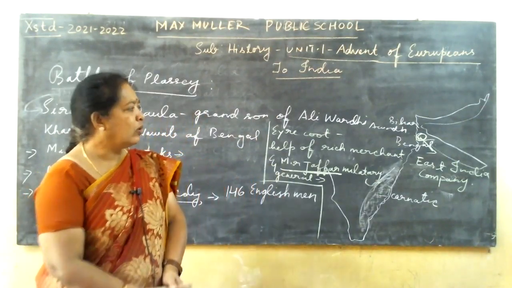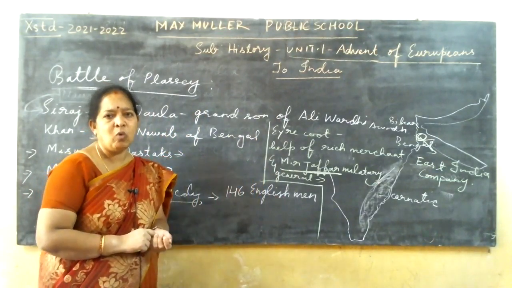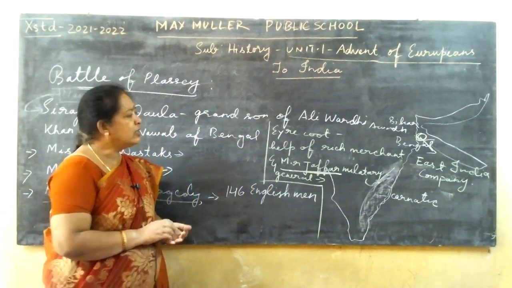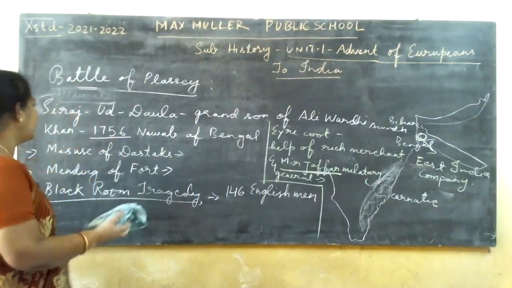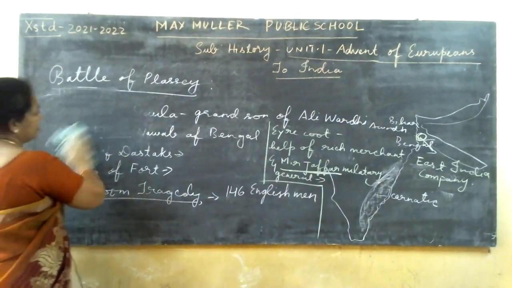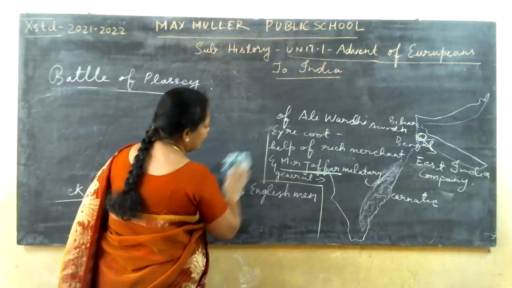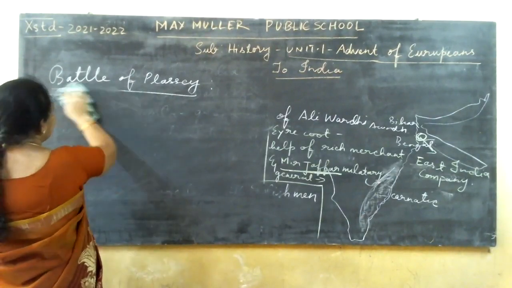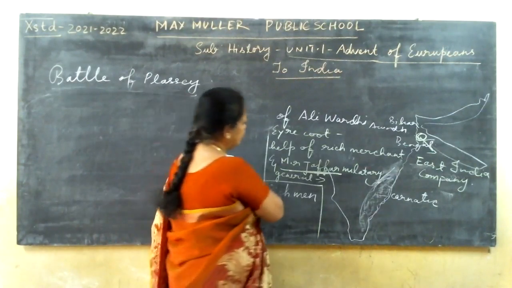Okay, and what was the outcome of this war? The outcome of the Battle of Plassey: some exclusive Diwani rights were given. Rights here means the right to do business. A few rights of business were given to them.